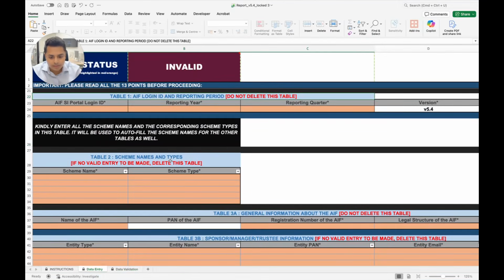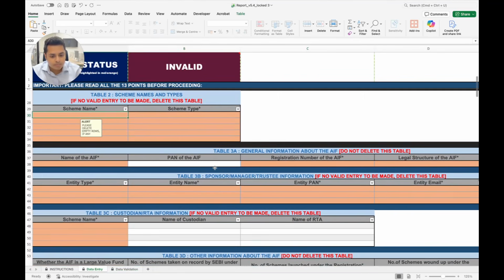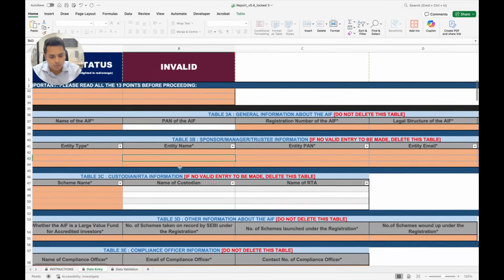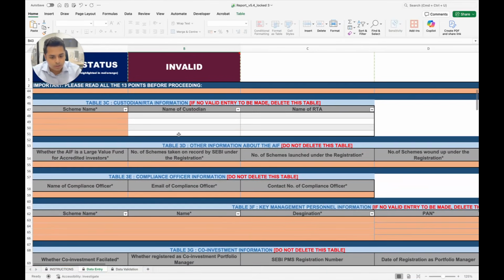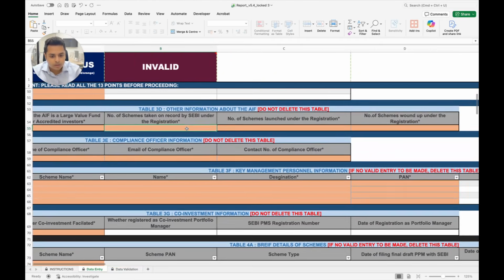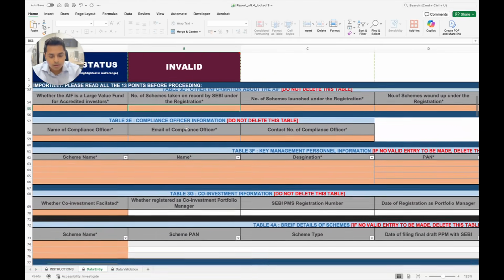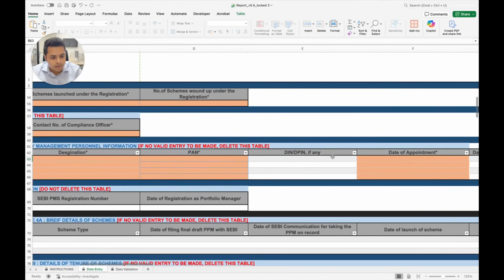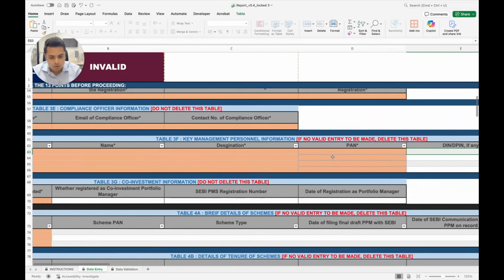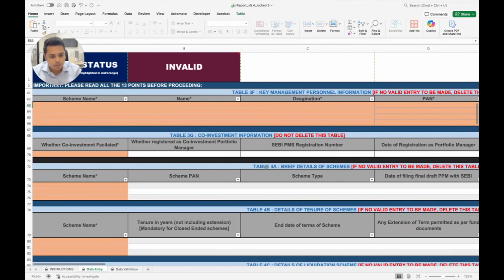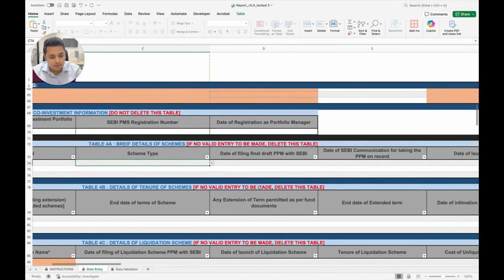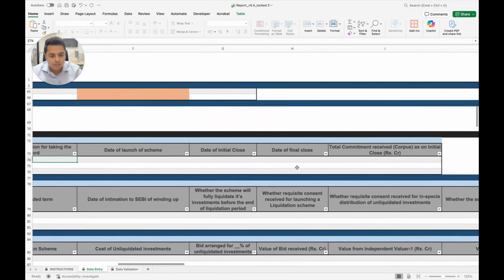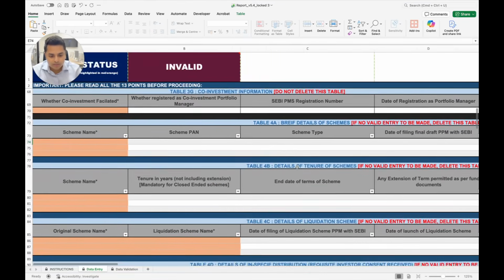So there's a login ID, you have to give the details of the scheme, PAN of the AIF, registration number, legal structure, etc. Basic details about the sponsor, manager, trustee, custodian, RTA, many more information such as number of schemes taken on record, details of the compliance officer, details of key management personnel, their DIN, DPIN, date of appointment, all of this, co-investment information, brief details of the scheme, when did they file final PPM with SEBI, date of SEBI communicating PPM on record, launch date, close date, all of this comes in here.